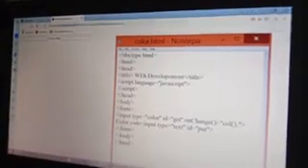Input type equals color. Then I save that file and refresh the browser window.